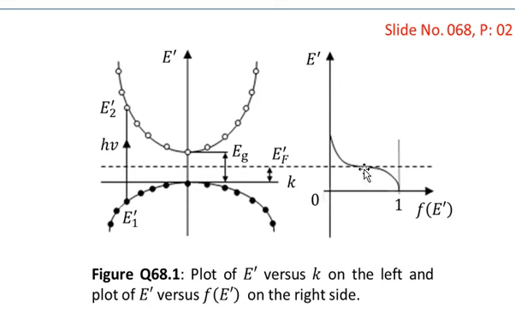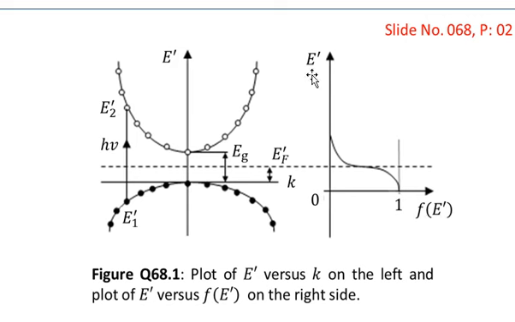But when the energy is smaller than the Fermi energy, that is, we are moving towards the right, then f of E prime becomes greater and greater, and ultimately it reaches its maximum value, which is equal to 1. This maximum value will only be possible when E prime is much less than the Fermi energy, that is, when E prime is close to 0. So under that condition the probability is 1.